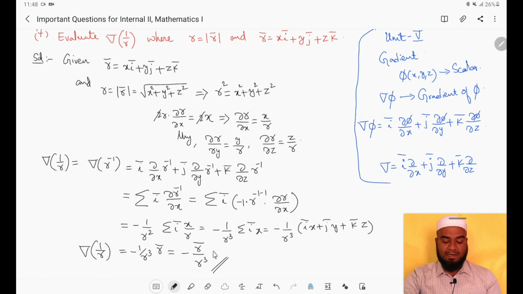This is how we have to evaluate the gradient of any given scalar function. Here the given scalar function is 1 by r. We have evaluated the gradient of that and we got it to be minus r bar by r cube.